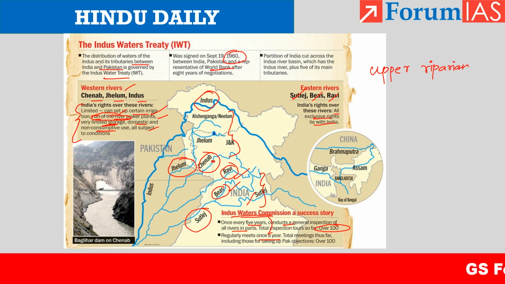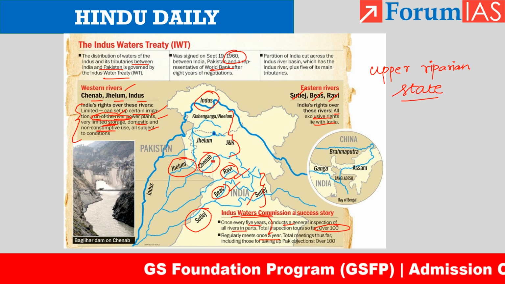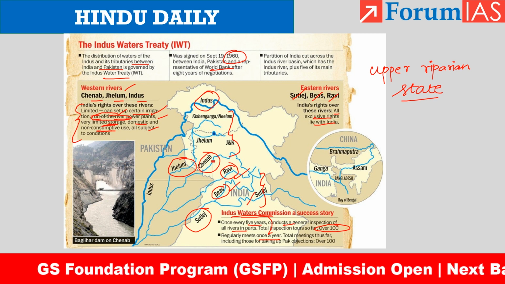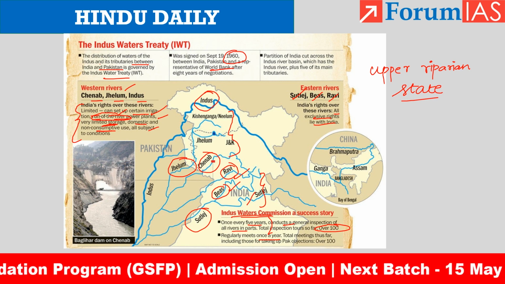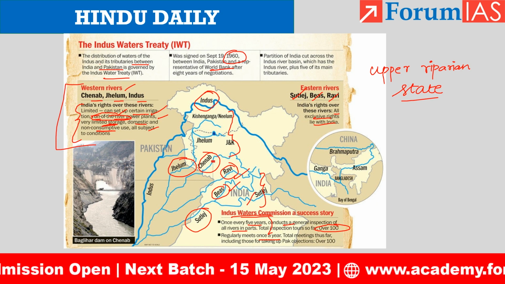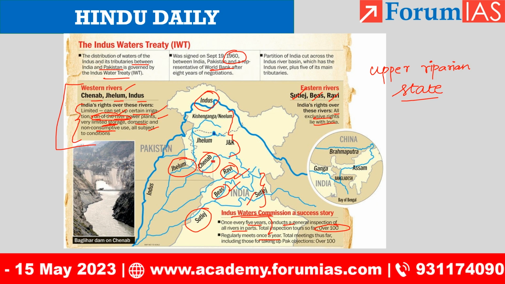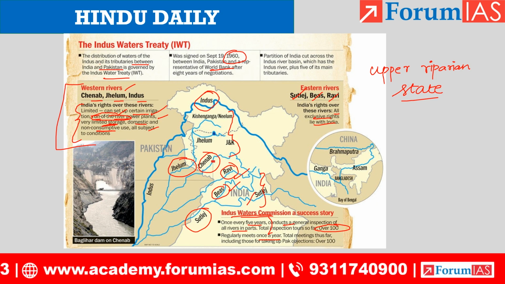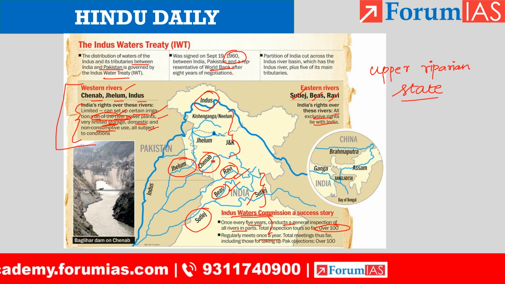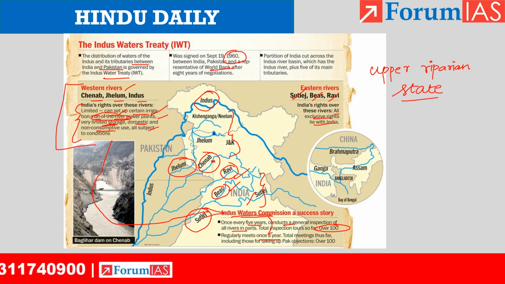India has first use. India has geographical proximity and power to use. So mostly Pakistan will raise objections with respect to restricted use of these western rivers. If Pakistan feels that India is storing water or using the waters of the western rivers for drinking water purposes, in all these cases, Pakistan can raise objections where? At this Indus Water Commission. So this is about the Indus Waters Treaty.